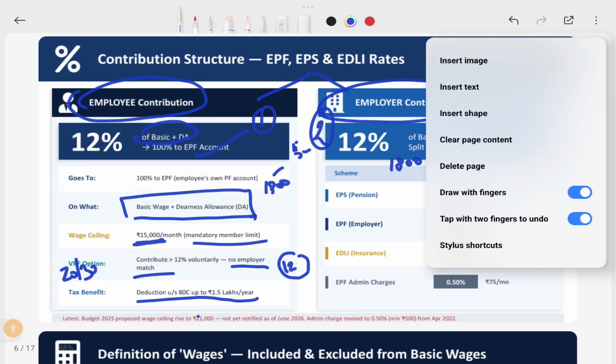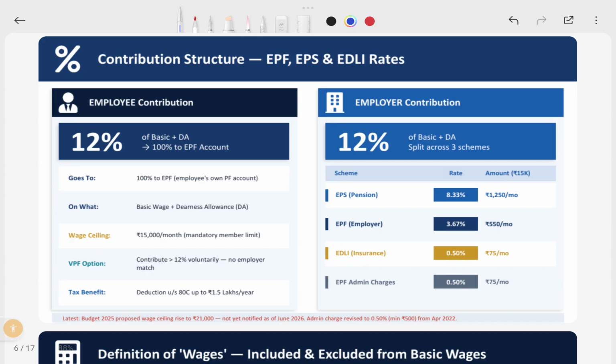In the new act there is a separate procedure. Employer contribution: if the employer gives 12% of the same basic and DA, it will split into three schemes. One is the employee pension scheme, that is 8.33%, the employer provident fund at 3.67%, and the insurance scheme at 0.5%.